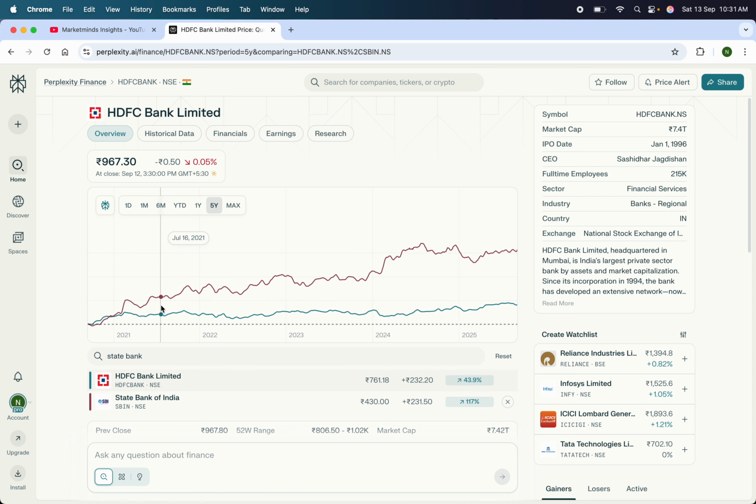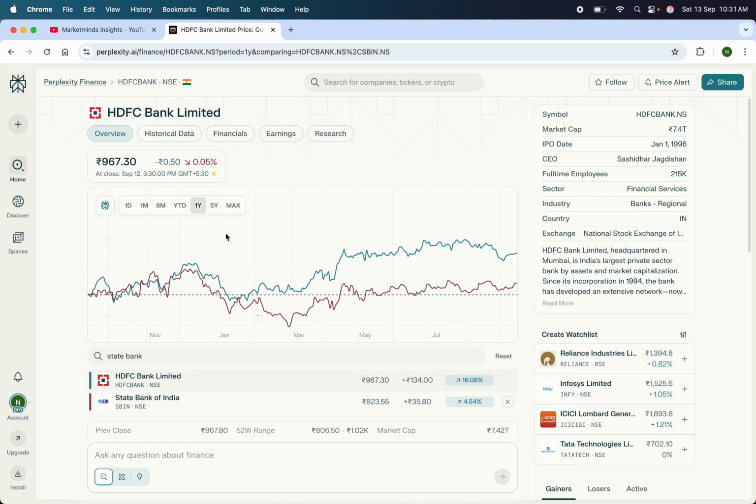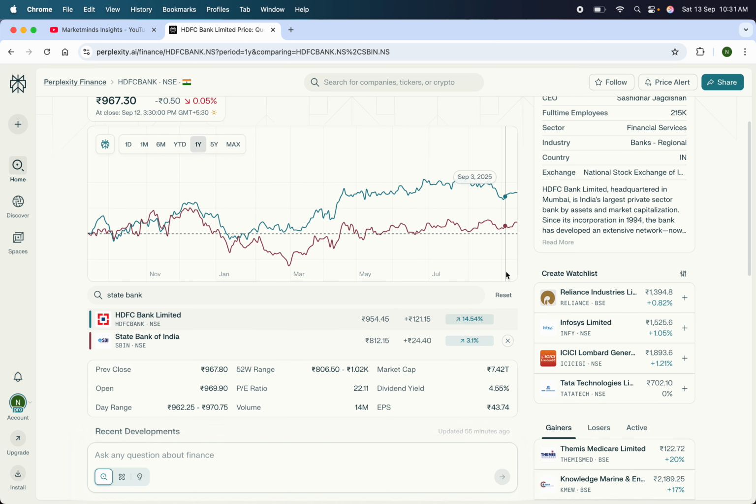Now we have the State Bank of India graph and the HDFC Bank graph. If I look at the 1 year data, this is how it looks. Again, here you have the numbers, the stock prices, it went up, went down. So this basically shows what has happened to them in 1 year.